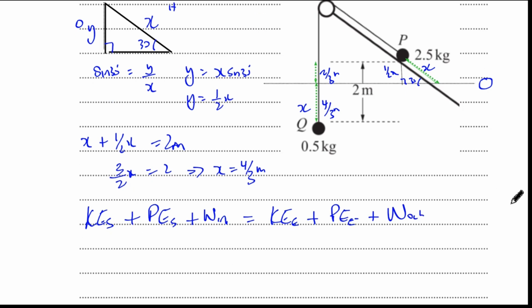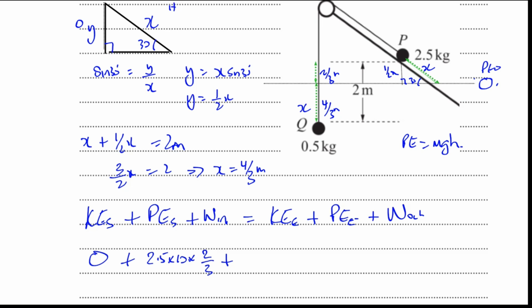So the kinetic energy at the start here is 0 because they're being released at rest. The potential energy at the start, well, if this is our 0 potential energy, so this is where potential energy equals 0, this one is above the level. So remember, potential energy is given by mgh. So you have the mass, which is 2.5, times g, which is 10, times the height, which is 2/3 meter.